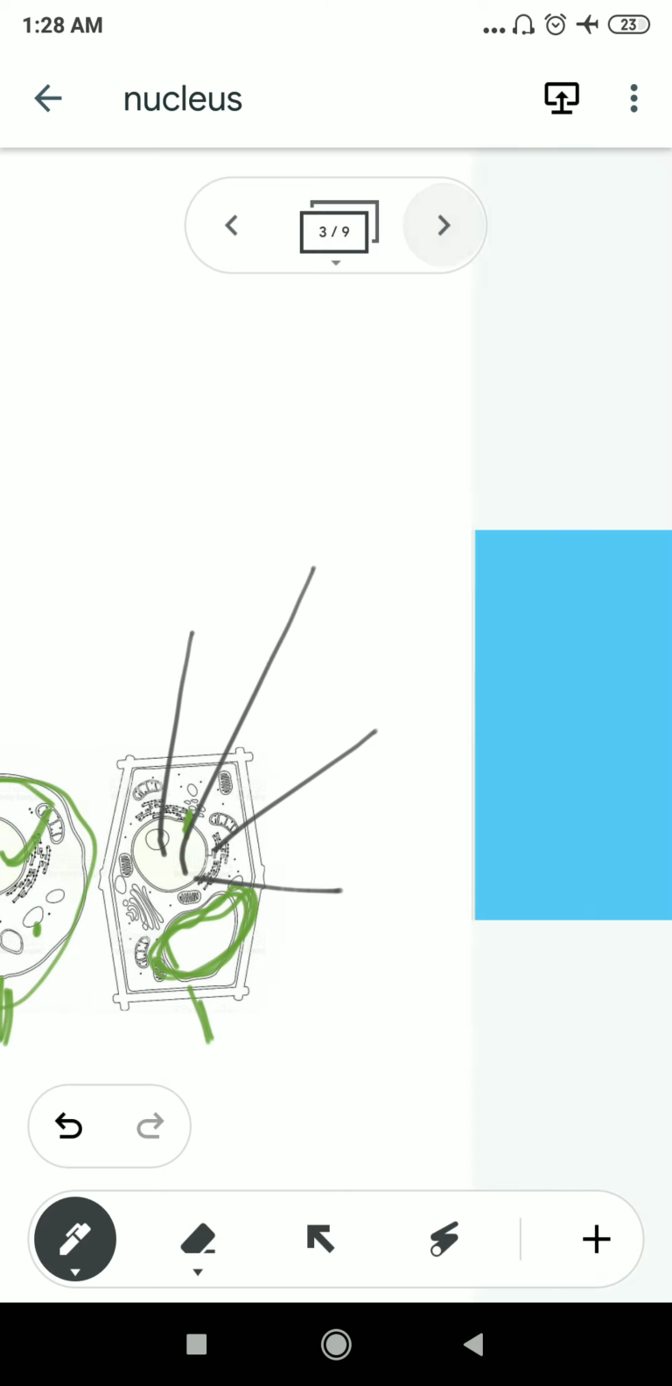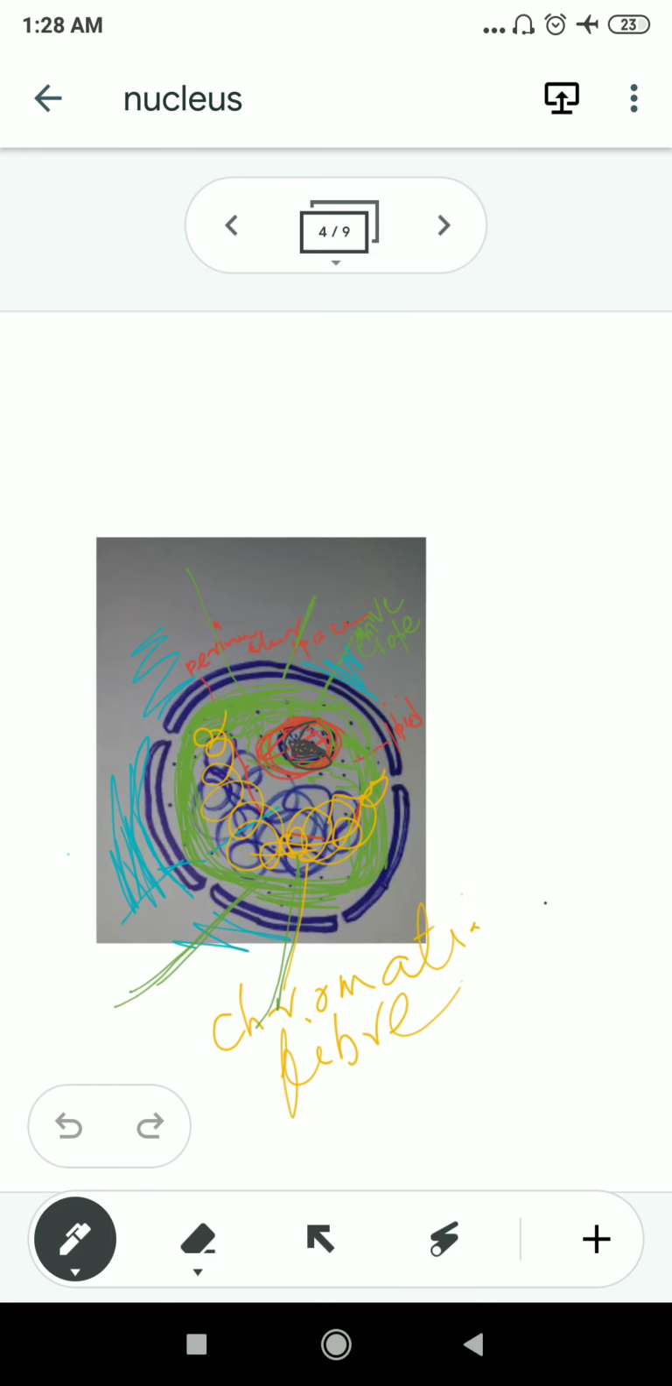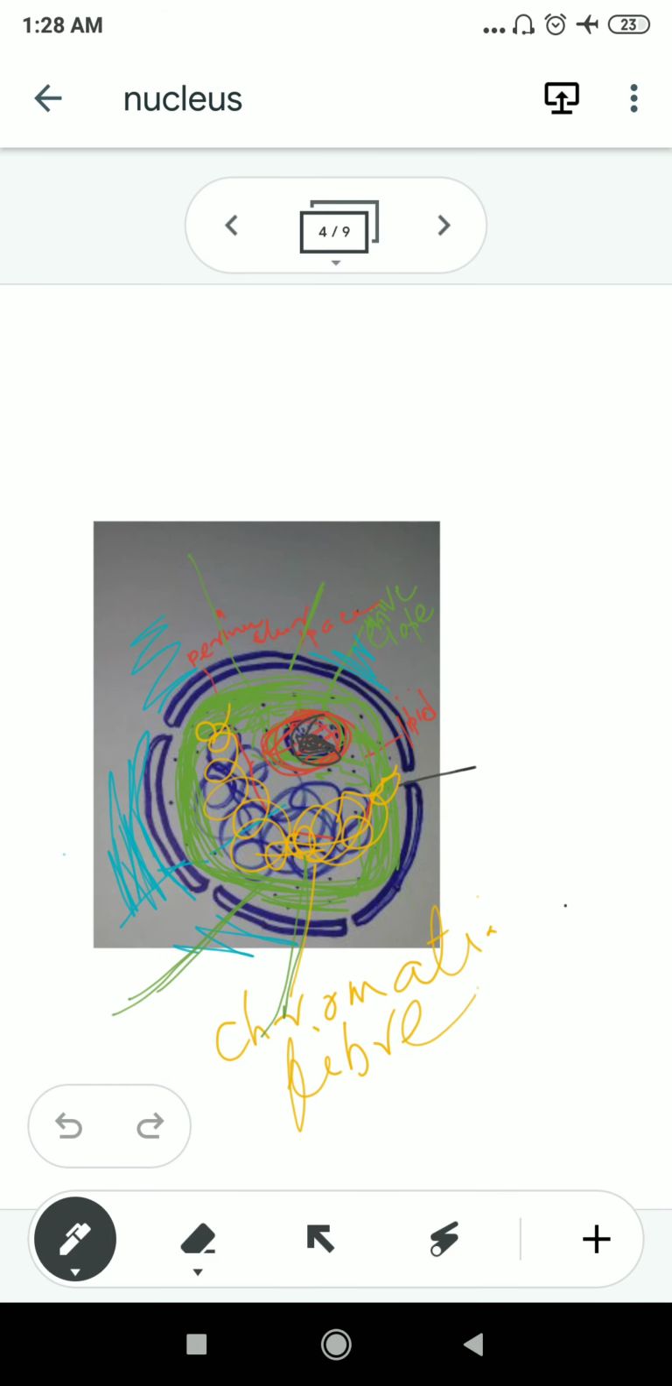Here in this picture you can also see these places are known as nuclear pores. This is the nuclear envelope, and this yellow part is the chromatin fiber. This is the nucleolus, and the matrix is known as the nucleoplasm. So this is the detailed structure, and this is all about the structure of the nucleus.